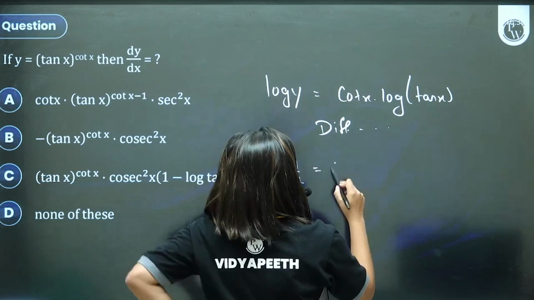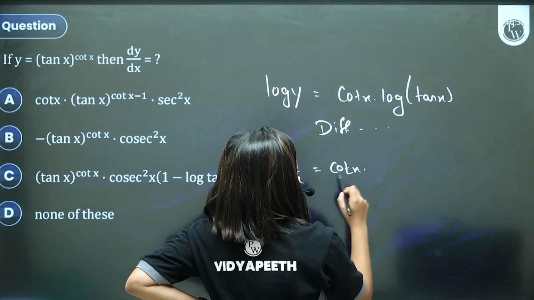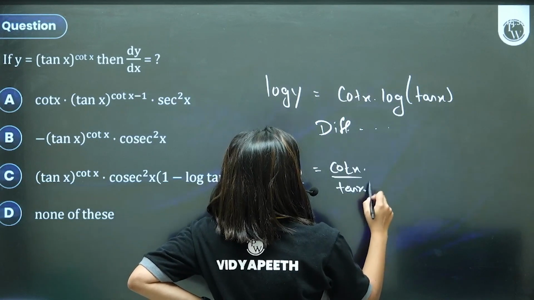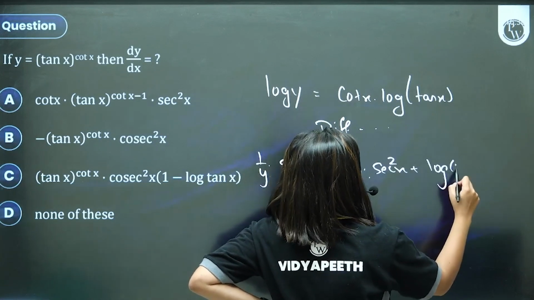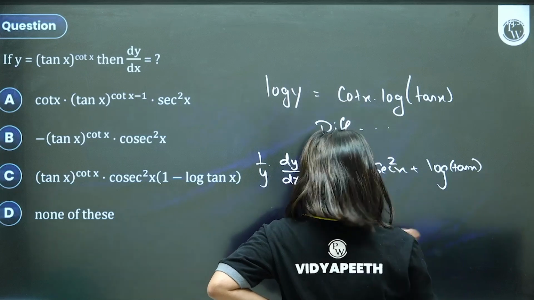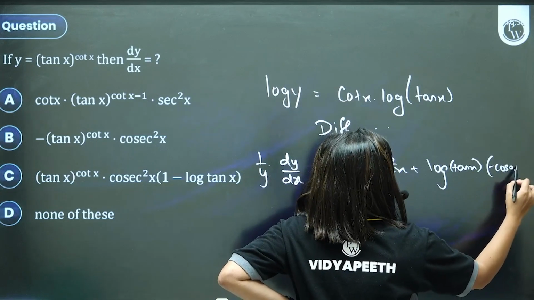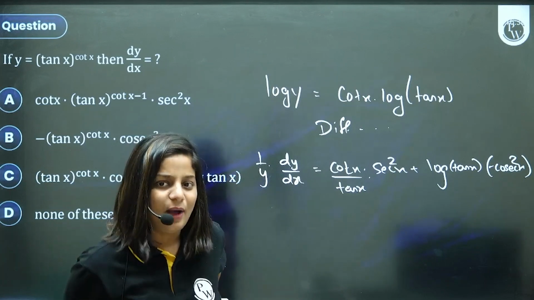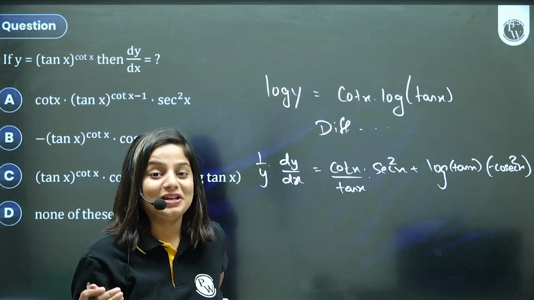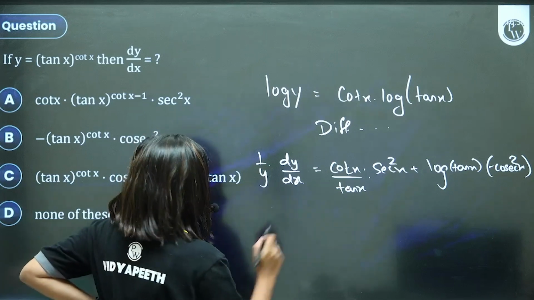For the first term, derivative of log tan x will be 1 by tan x into derivative of tan x, which is sec square x. The second term, log tan x, with derivative of cot x being minus cosec square x. Many students will say cot and tan are reciprocal, so cancel. Cot into tan is 1, not cot by tan. So there we have to simplify.